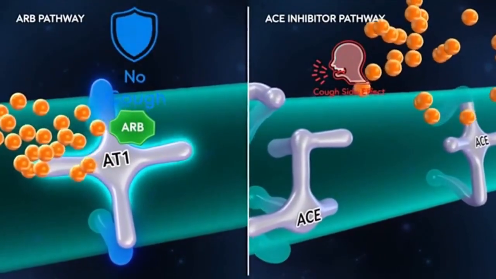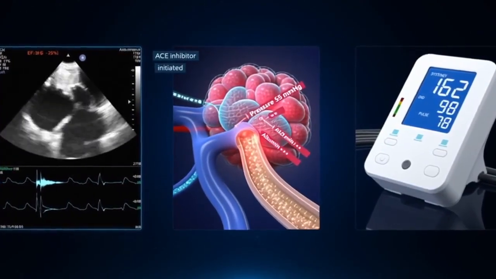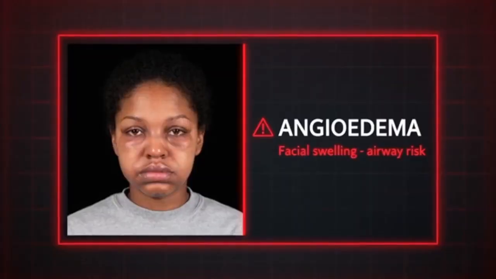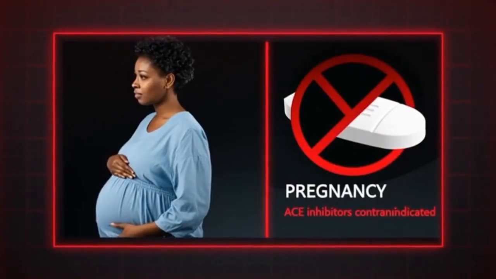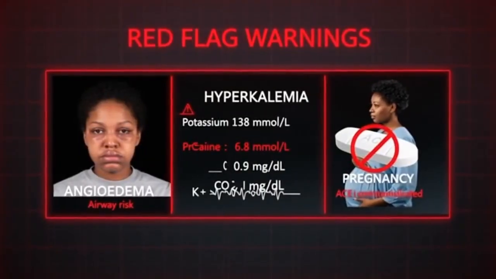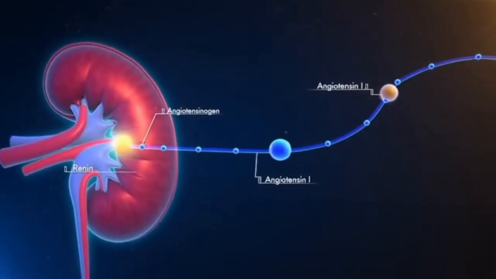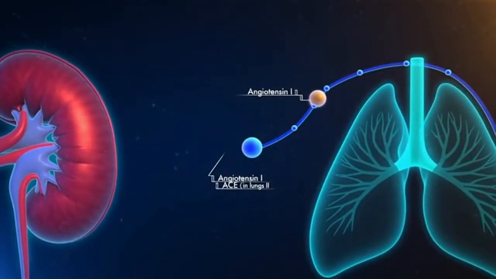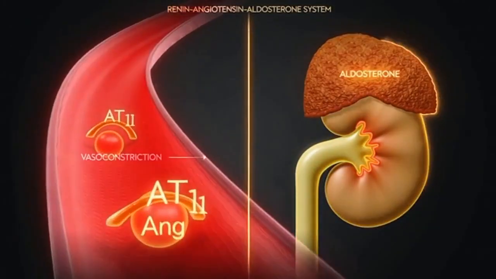In heart failure with reduced ejection fraction, ACE inhibitors, particularly enalapril, lisinopril, and ramipril, have landmark mortality benefit proven in consensus and solved trials. ARBs like valsartan and candesartan are used when ACE inhibitors are not tolerated due to cough. The combination of ACE inhibitor plus ARB is generally avoided. It increases adverse effects without additional benefit.